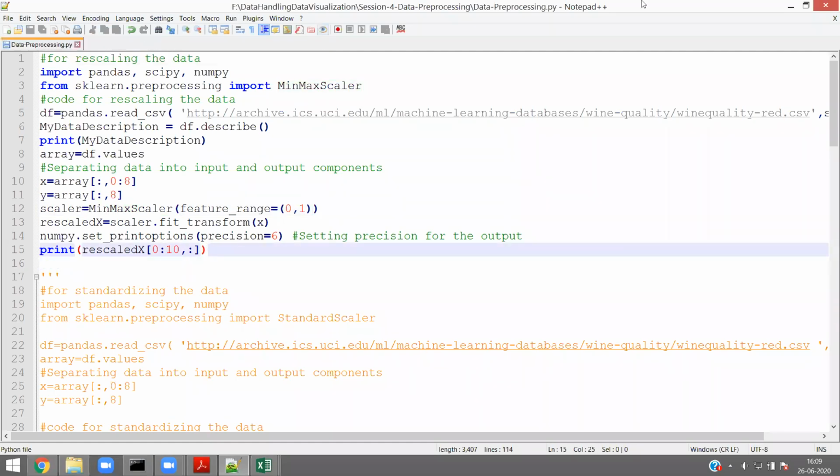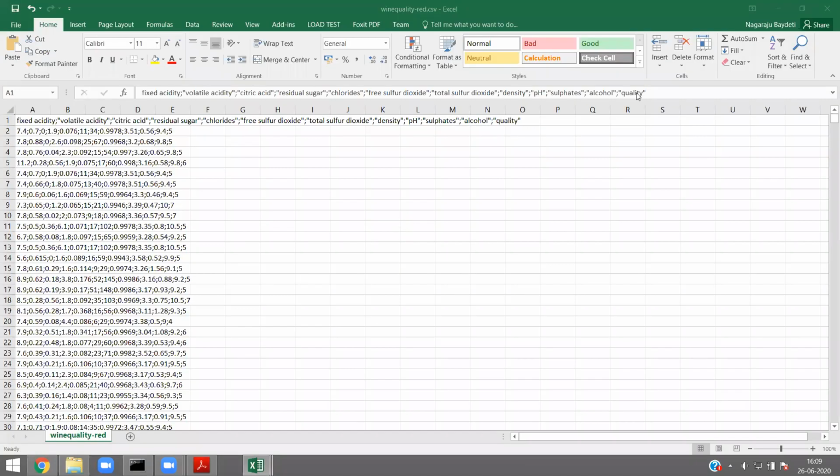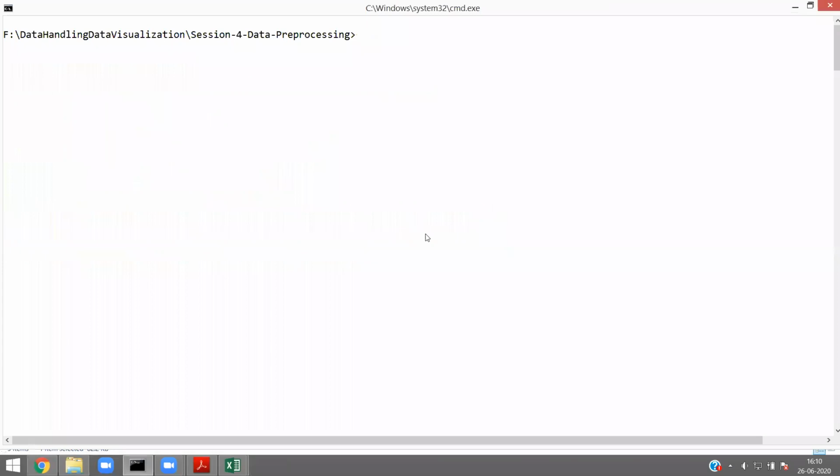Now let us try to execute the program. It will take a little time because now it is connecting to the internet and getting the data set. Even though I copied it here, I gave a hyperlink. So it is going to visit the hyperlink from the internet. So if you are executing this program, then you should also have internet.